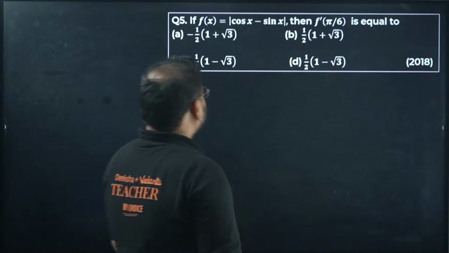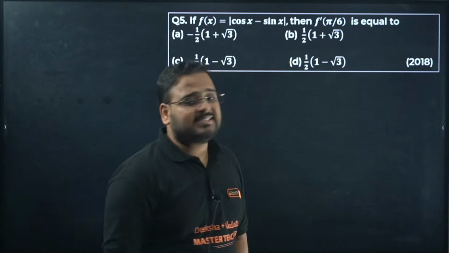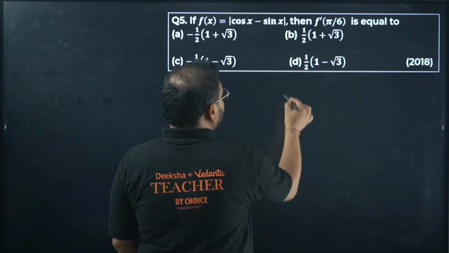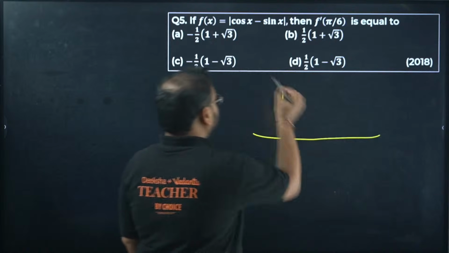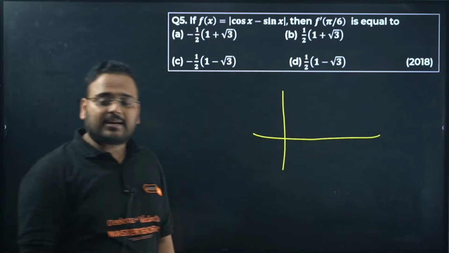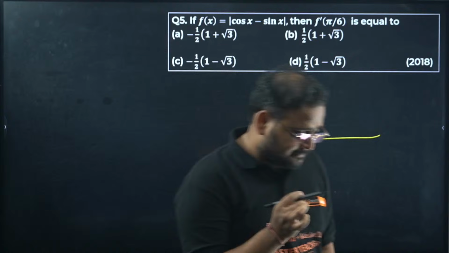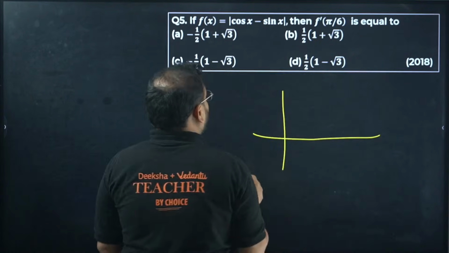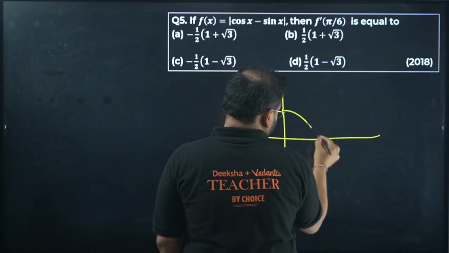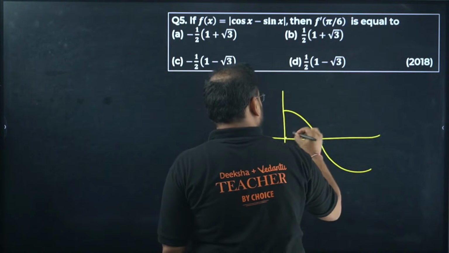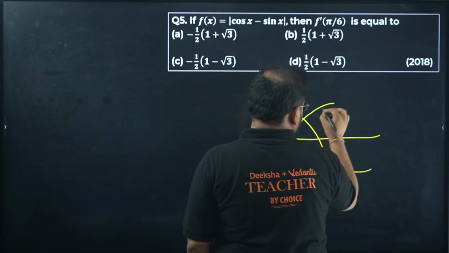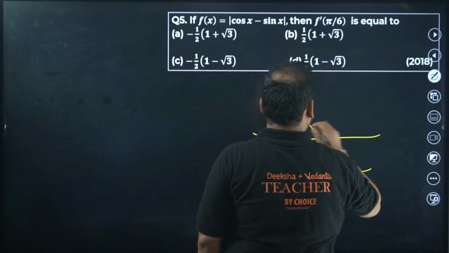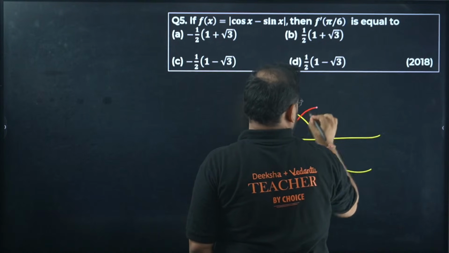Okay, fifth question. This is your f(x) = |cos x minus sin x|, derivative of the function they're asking at pi by 6. For this question, because we need to open the modulus, let's check the nature of cos x minus sin x. Okay, let us understand the nature of cos x minus sin x. So cos x function will be like this. Check here. Sin x function is like this. The peak is actually attained at the point when the other becomes 0. So let me change that. This is your sin x function.